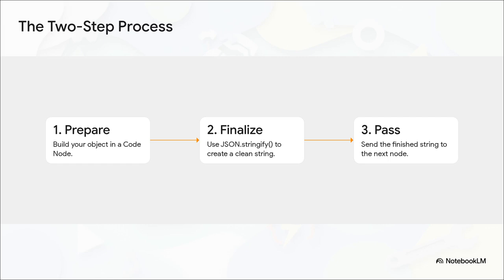Step 1. In your code node, you assemble all your data as a normal JavaScript object. Step 2. You use the command JSON.stringify to turn that object into a perfectly clean, simple text string. And finally, step 3. You just pass that finished string to whatever node needs it next. Prepare, finalize, pass. That's it.